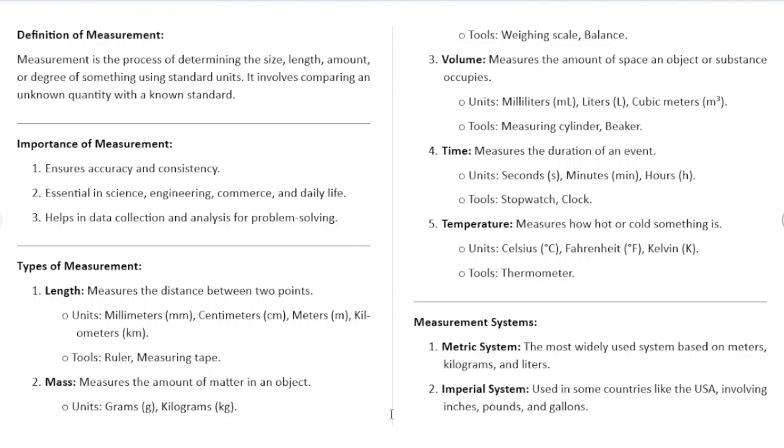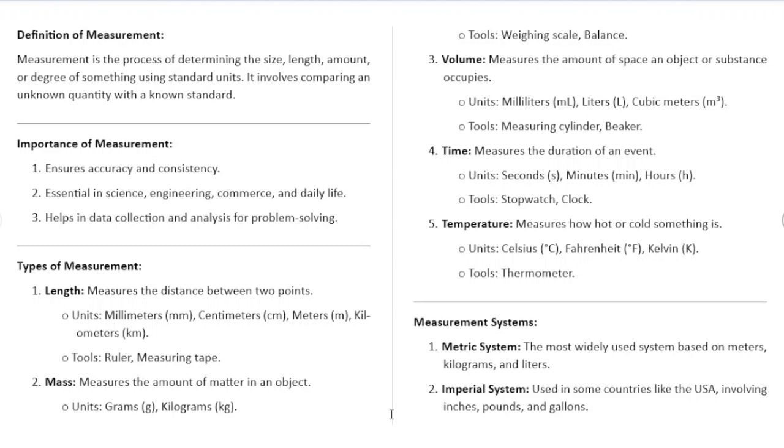Those of us who are using the metric system, when we want to measure length, we measure it in meters. When we want to measure mass, we measure it in kilograms, and when we want to measure volume, we measure in liters. But those who are using the second measurement system, which is the imperial system, measure in different units. So let's look at that.